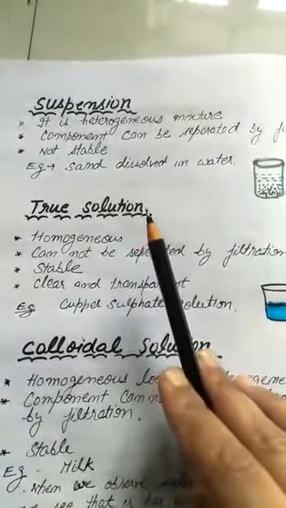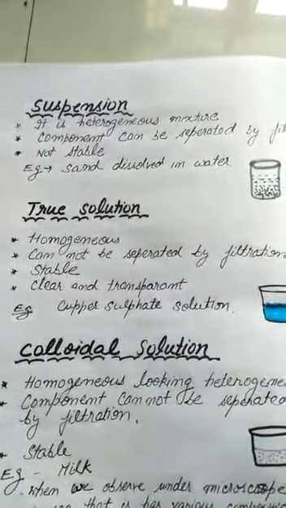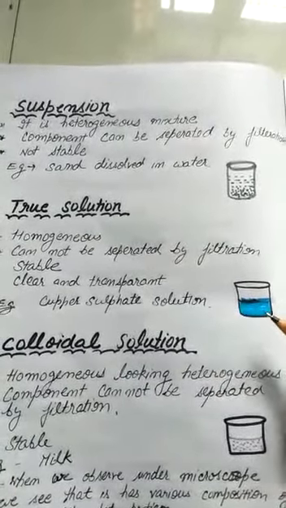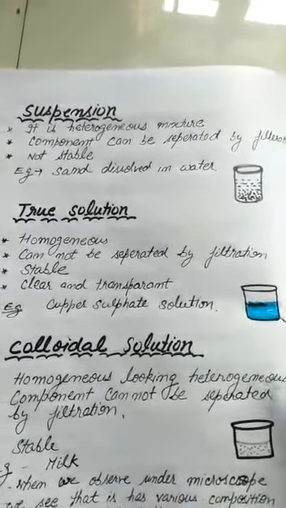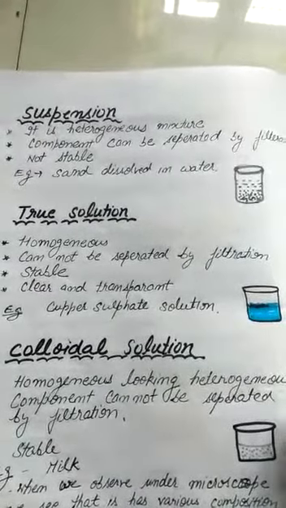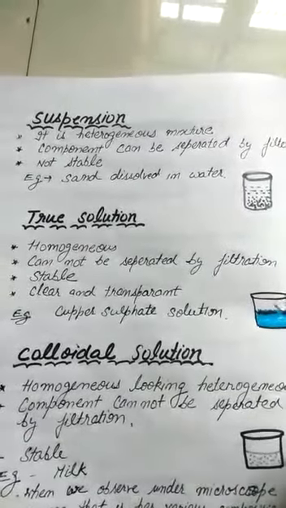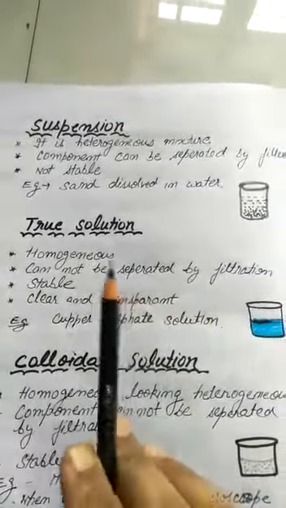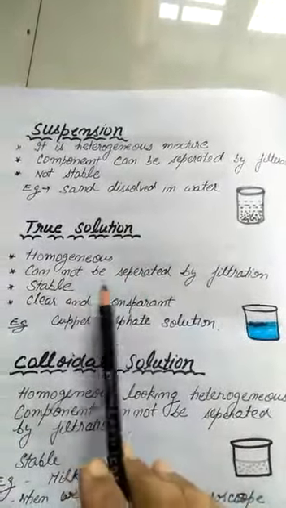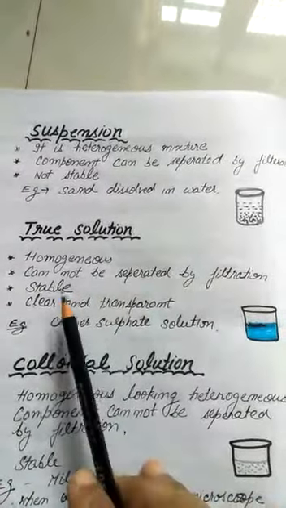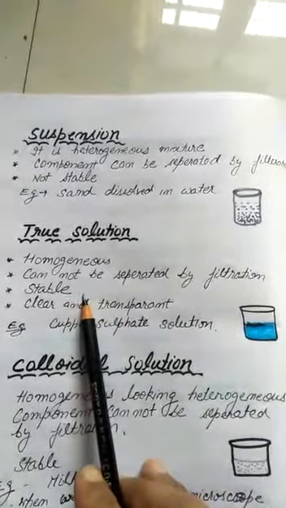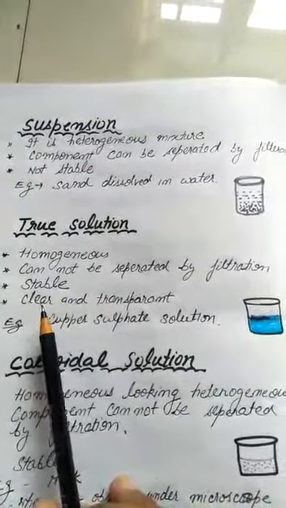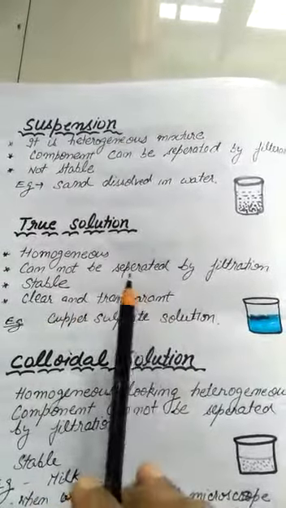Now true solution, I can take an example of copper sulfate solution. It is blue in color. When we dissolve copper sulfate in water, a blue color solution is formed, which is transparent, and it is a homogeneous mixture. Homo means particles are uniformly distributed. So particles are small in size and they cannot be separated by filtration, and they are stable. Stable means particles will not settle down. Clear and transparent solution is called true solution.